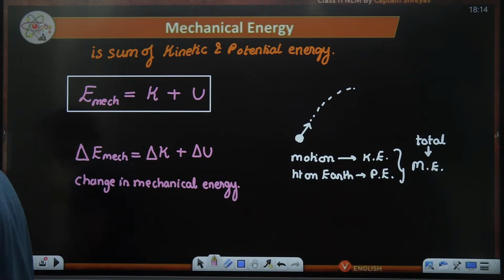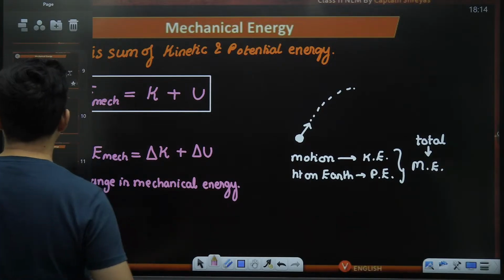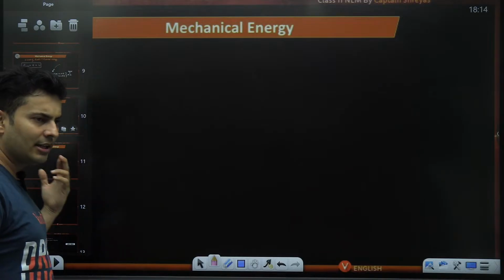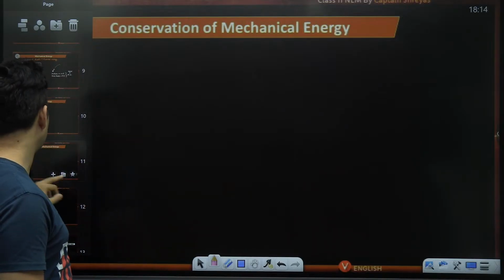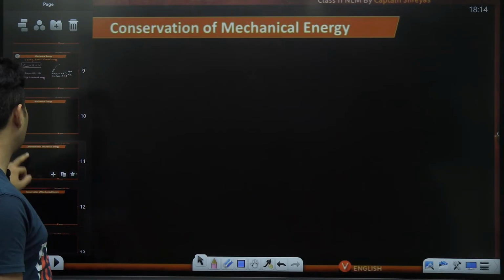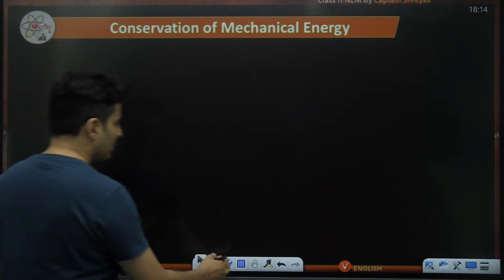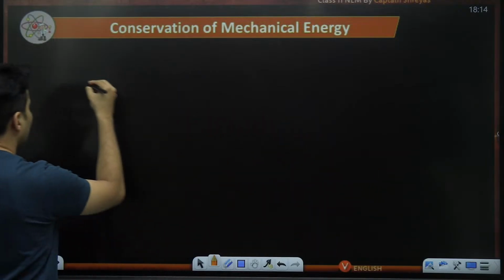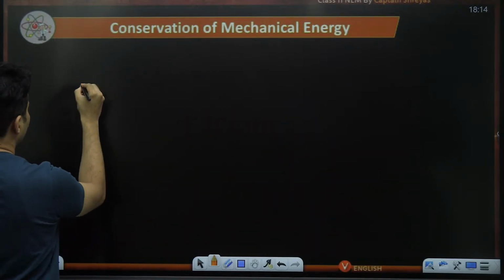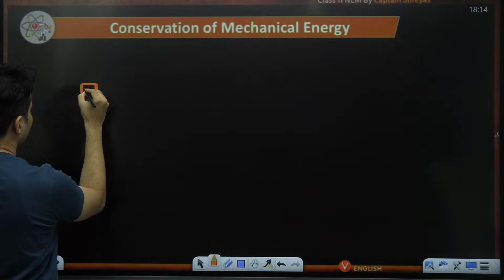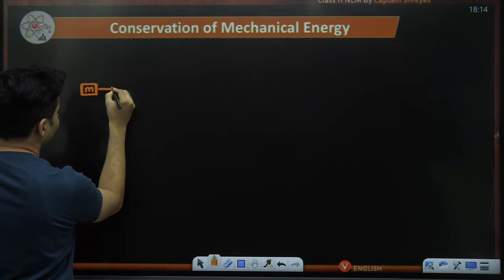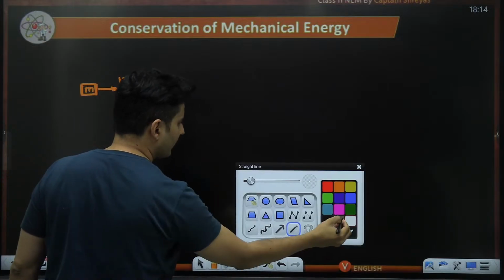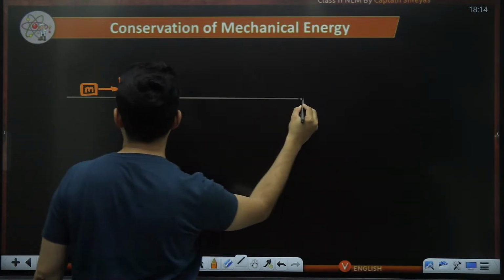All right. Great. So let's see where mechanical energy can change, where mechanical energy may not change, all these kinds of scenarios. And that is what brings us to the conservation of mechanical energy concept. So let's take some examples. Say for simplicity, imagine there is some mass over here and it is moving with some speed like this, on a smooth flat surface.